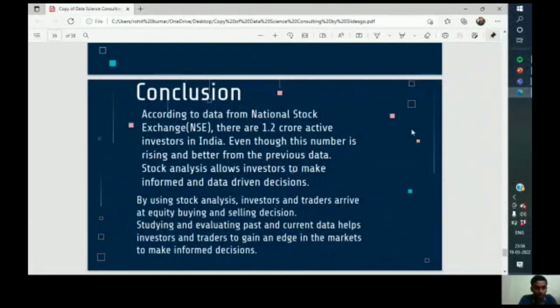Conclusion of our project using the bootstrap method. According to data from the National Stock Exchange, there are 1.2 crore active investors in India, and this number is rising and better than the previous data. Stock analysis allows investors to make informed and data-driven decisions. By using stock analysis, investors and traders arrive at equity buying and selling decisions. Studying and evaluating past and current data helps the investor and trader to gain an edge in the market to make informed decisions.